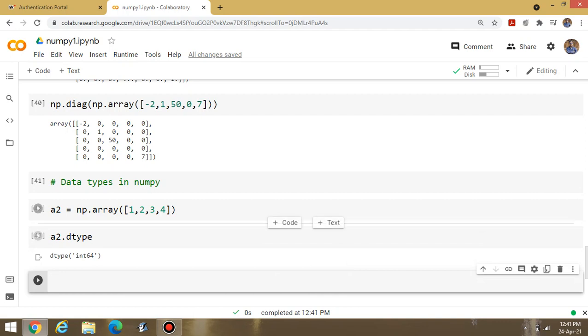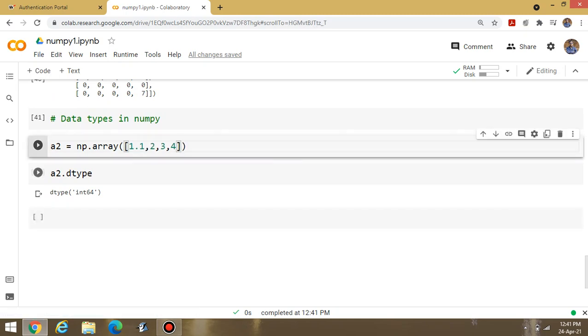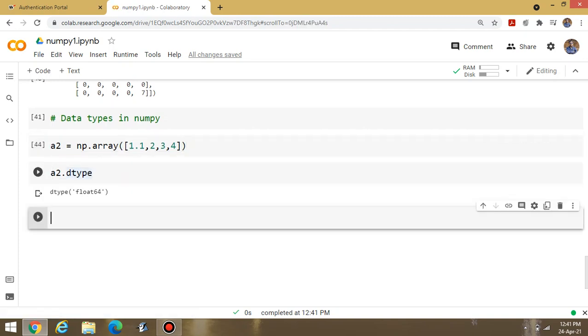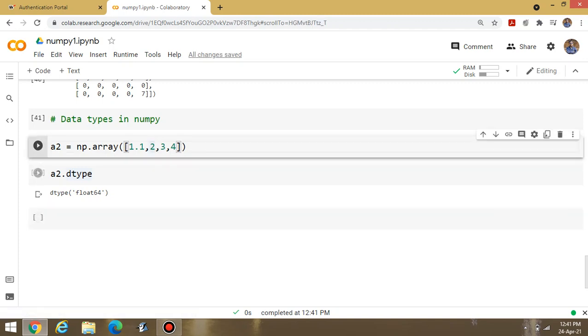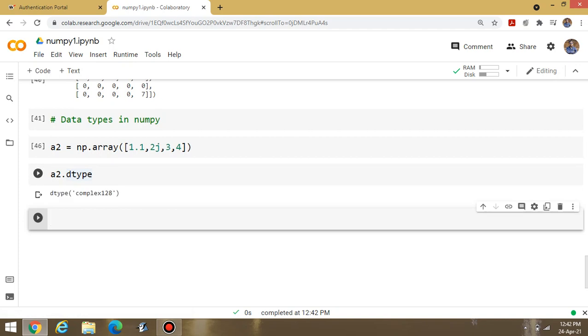You will see this content is int64 because I have declared integer values. Suppose I am writing 1.1 here. Again execute this one and then check the data type. You will see float content here. What is the meaning of this? If I am converting only a single value into a float value, it will convert the whole array into floating point. Suppose I am writing 2j. Now this one is a complex value. Let us check this one. I can display the content accordingly. Now this one is a complex data type.